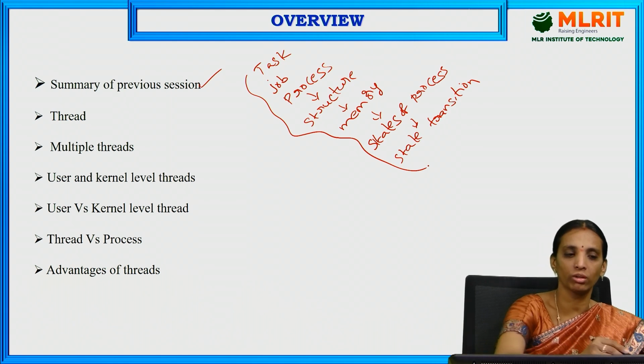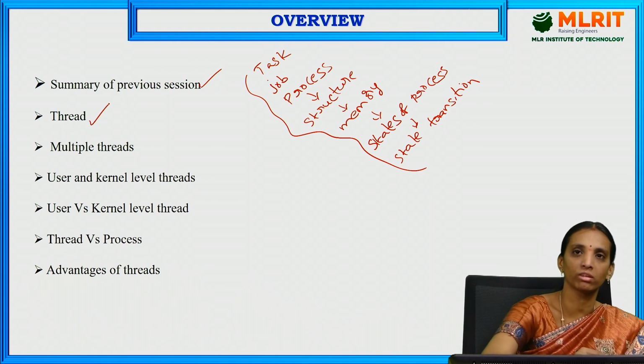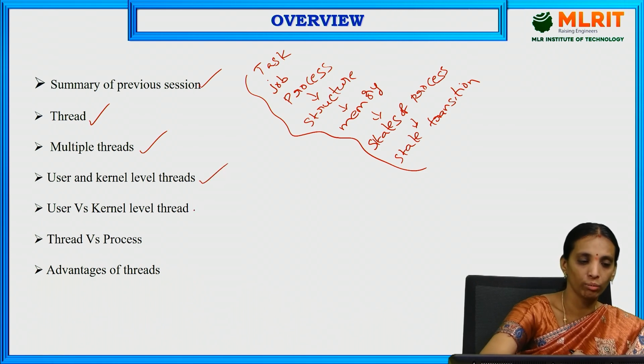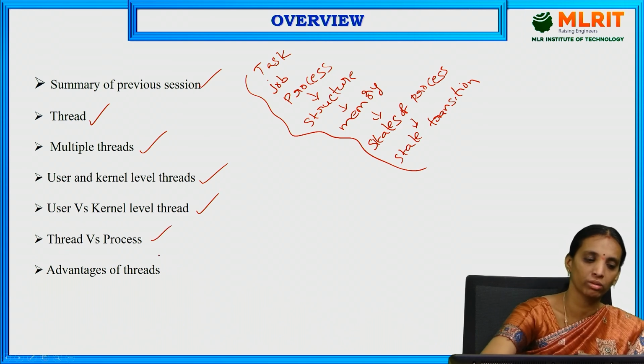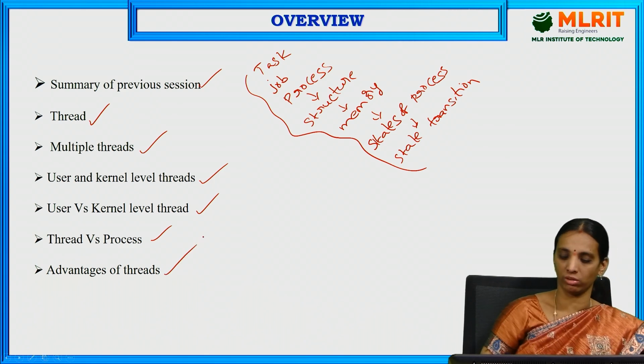Now in today's session, we are going to discuss what is a thread, what are multiple threads, user and kernel level threads, user versus kernel level threads, that is the differences between these two, the differences between thread and process, and the advantages of threads.